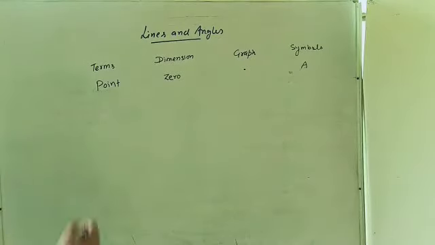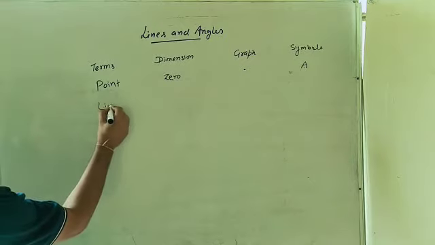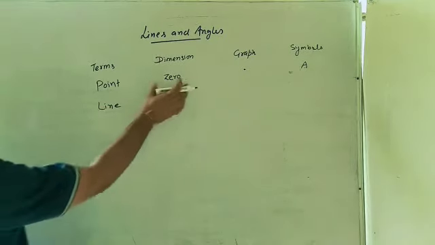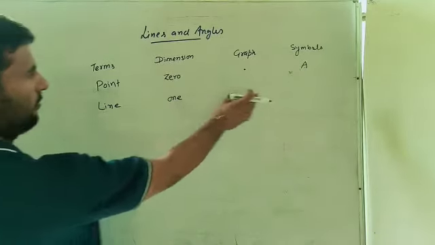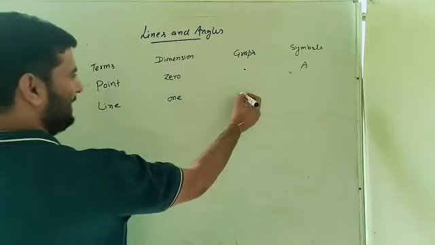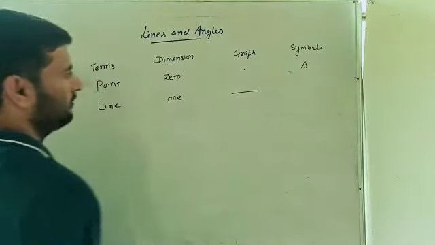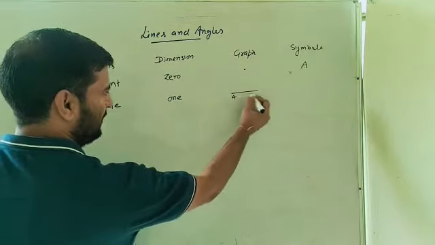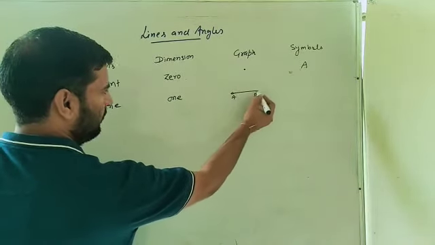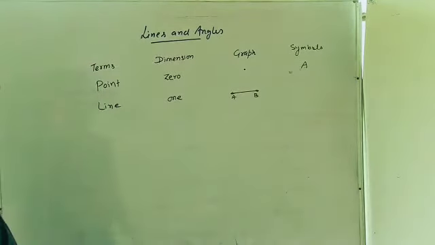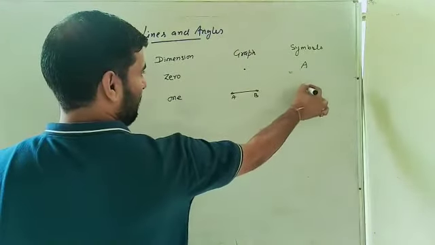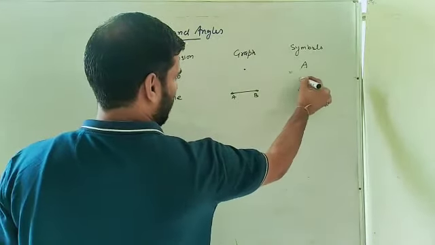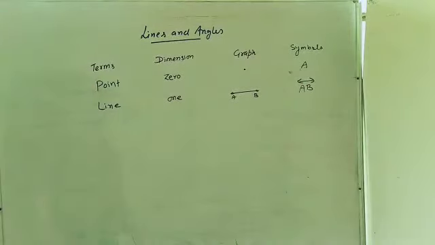Point. Next one is the line. Line has how many dimensions? Only one dimension. What is the graph for the line? The line has a graph, a straight line. Can be represented as AB. Can be extended on both sides, both directions. And it is represented by the symbol of AB and then arrows on both sides.